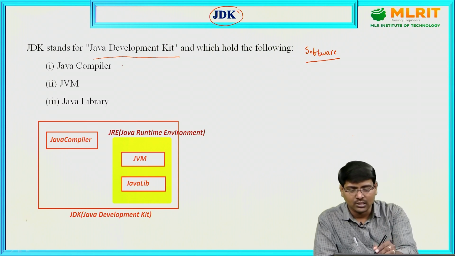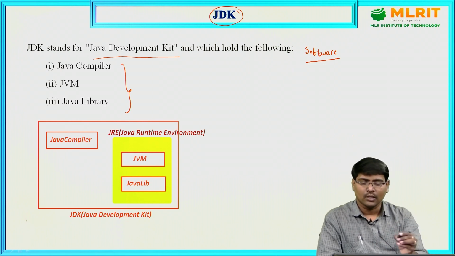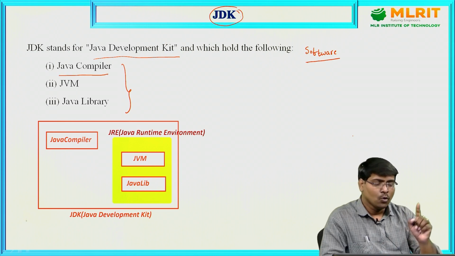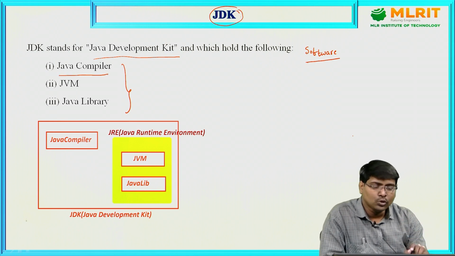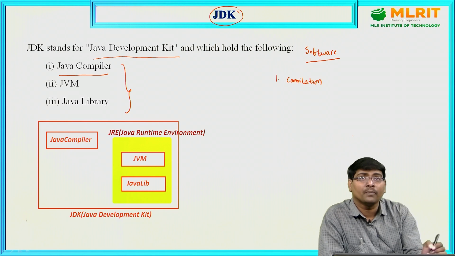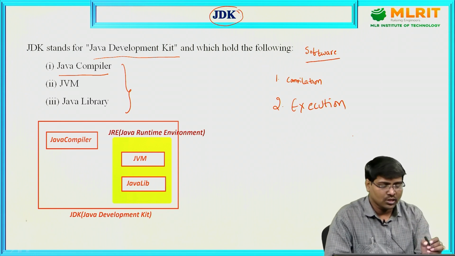Now, JDK consists of mainly three components. The first one is the Java compiler. We already know the two stages of a program. Stage 1 is compilation. Stage 2 is execution. These are the two stages.